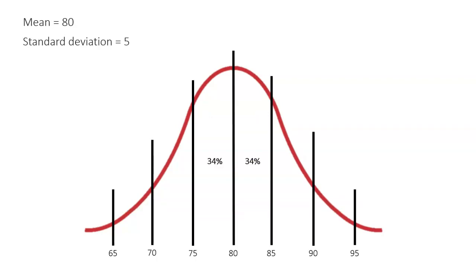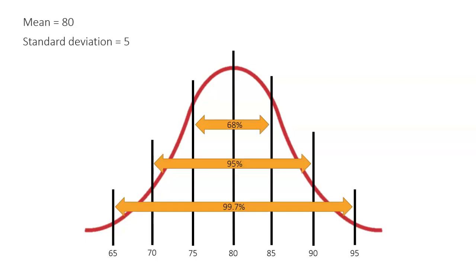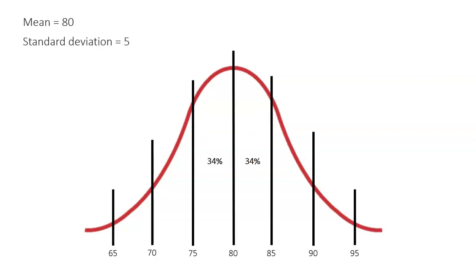Now we can break it up into each section too, right? If it's 68% between 75 and 85, a bell curve is symmetrical. So that means between 75 and 80, it's 34%. And between 80 and 85, it's 34%. Between 70 and 75, it's 13.5%. And it's another 13.5% between 85 and 90. And then we have 2.35% between 65 and 70, and between 90 and 95.